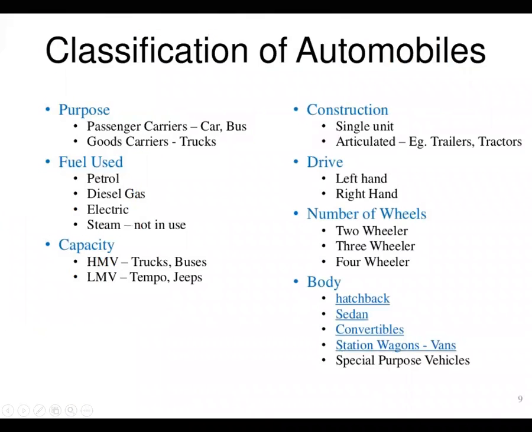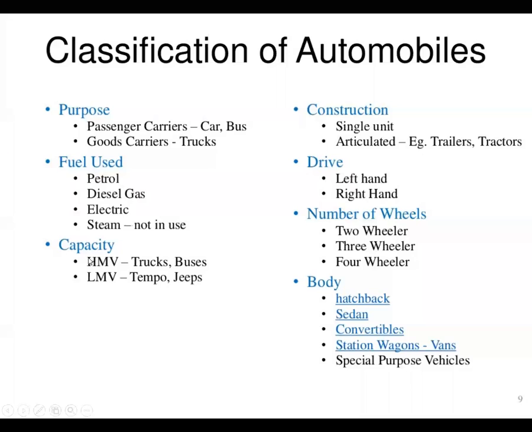This slide is also one classification, a simple classification. The types here: passenger cars and goods carriers. The purpose of the automobile vehicle is to carry passengers and to carry goods. Fuel used: petrol, diesel, electric, steam. Steam is not in use now, that concept was only on trains, but nowadays it is eliminated. Instead of that, people are using electric engines.